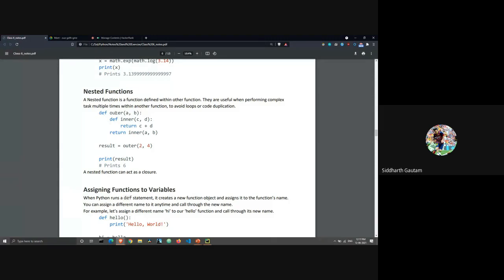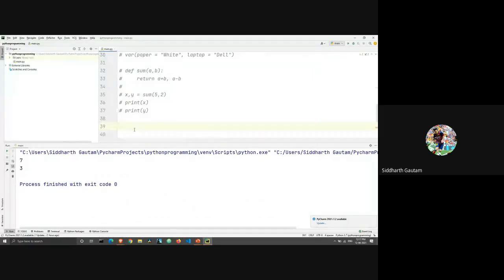We have def outer, which stands for the outer function, and def inner is the inner function, but you don't need to name them that. You can name the outer function inner and the inner function outer. It doesn't matter at all. Now we're going to print this. I'll use the same example as this file. I will write def outer with parameters a, b.